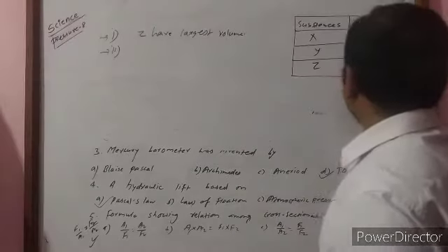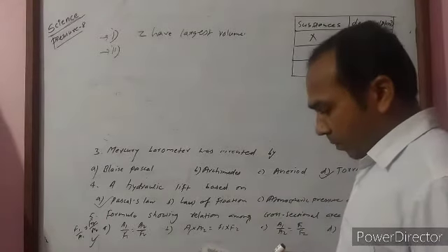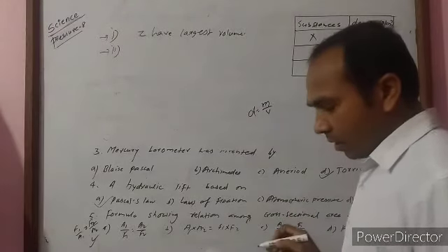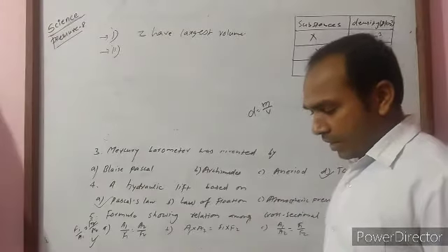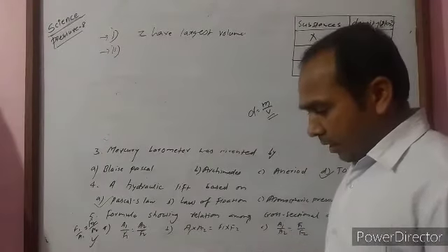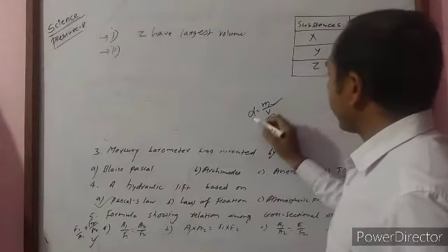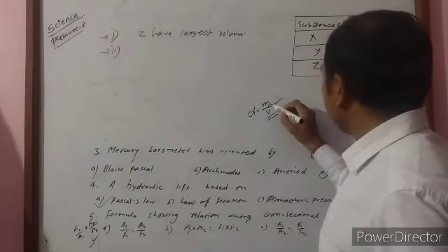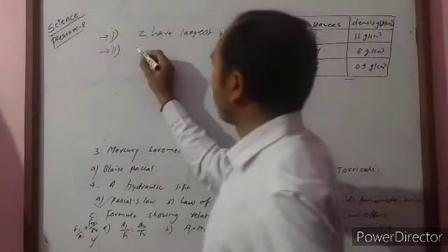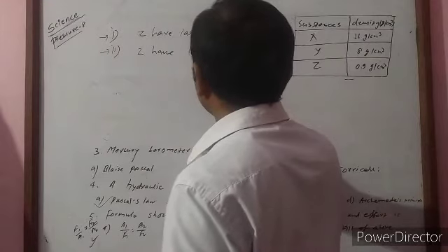We already know D is equal to M by V, which means mass is directly proportional to density, and so the one with the least density has the least mass. Then Z has the least mass.